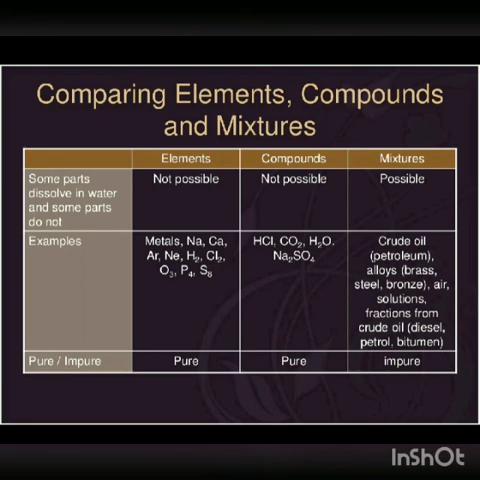Then purity or impurity. Elements are pure, compounds are pure, that means they have a fixed melting and boiling point, and mixtures are impure, that means they melt over a range of temperatures.